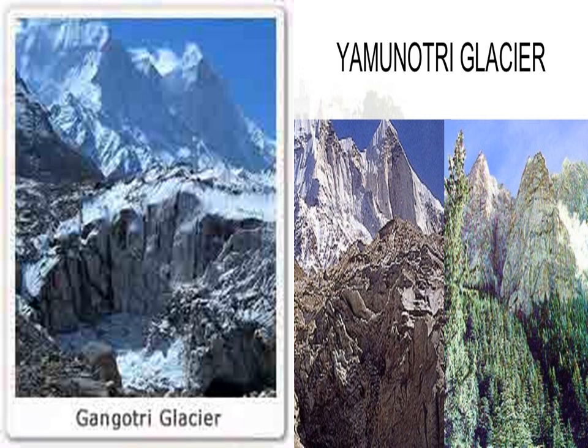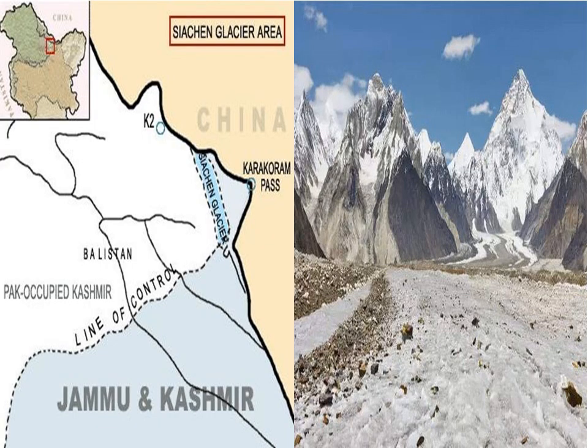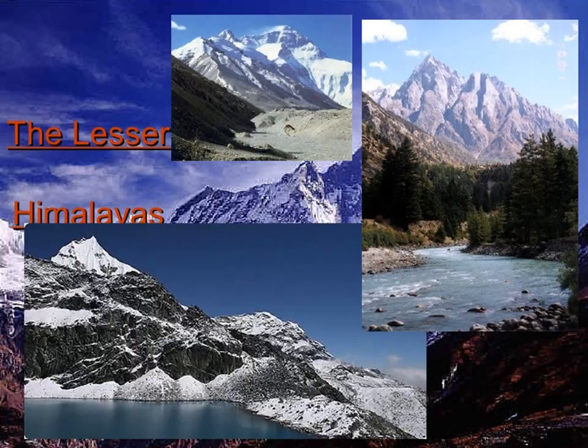Gangotri Glacier and Yamunotri Glacier are part of Greater Himalayas. Siachen Glacier is also part of Greater Himalayas. The Siachen Glacier is a glacier located in the eastern Karakoram range in the Himalayas, just northeast of the point NJ9842, where the line of control between India and Pakistan ends.